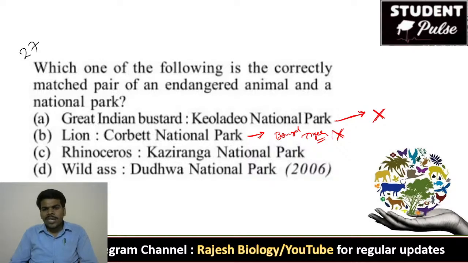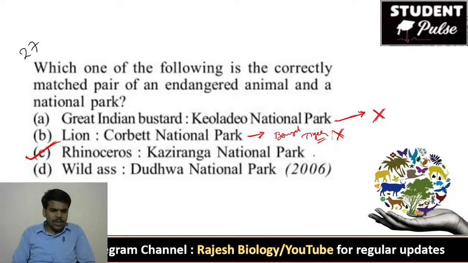So Dudhwa National Park or Kaziranga National Park, which is correctly matched with their particular animal for this? 27th A, no. It is not Great Indian Bustard. Kaziranga National Park, yes, it is related to the rhinoceros. Rhinoceros are mainly focused and they are conserved in Kaziranga National Park. But in Dudhwa National Park is for the birds. Yes, is right answer. Swetha Reddy and Dinesh, very good.